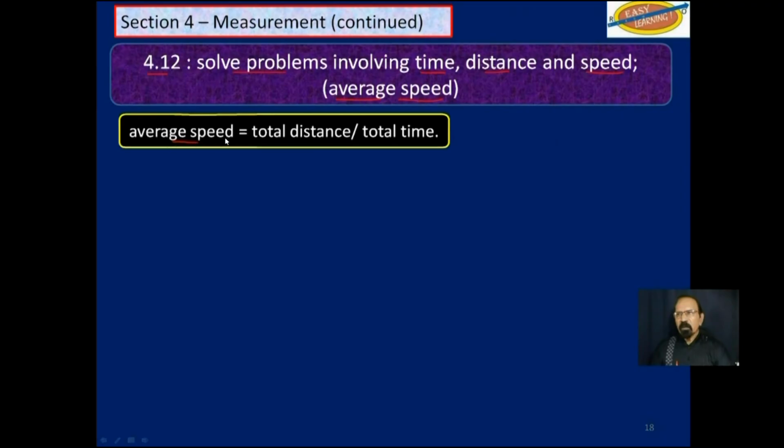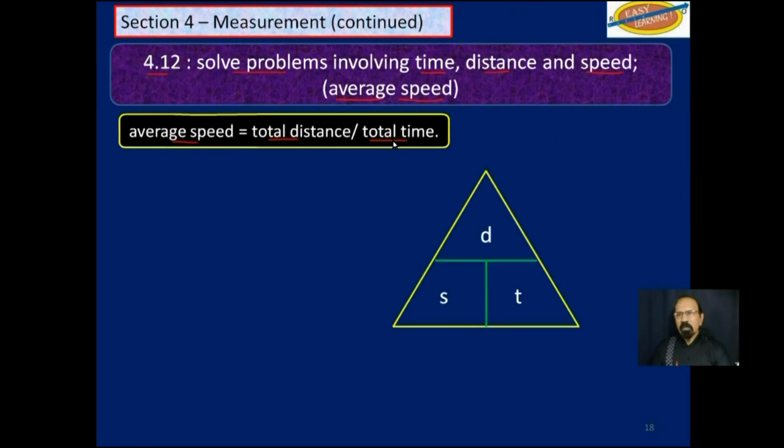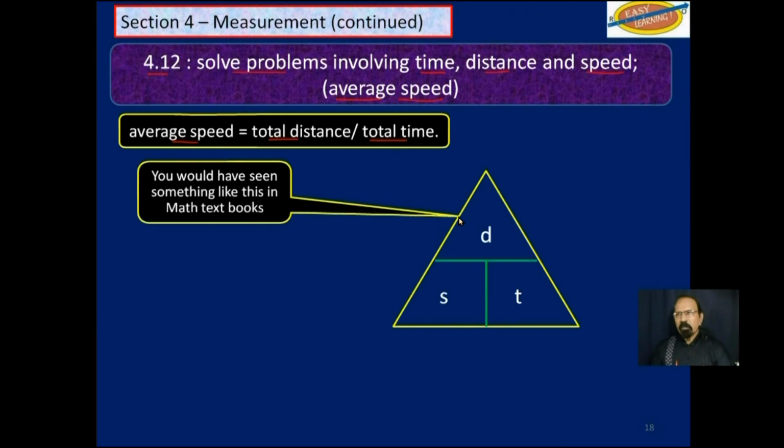Average speed is total distance over total time. Now, you may have seen a diagram like this with D, S, and T. Simply means that S is equal to D over T.